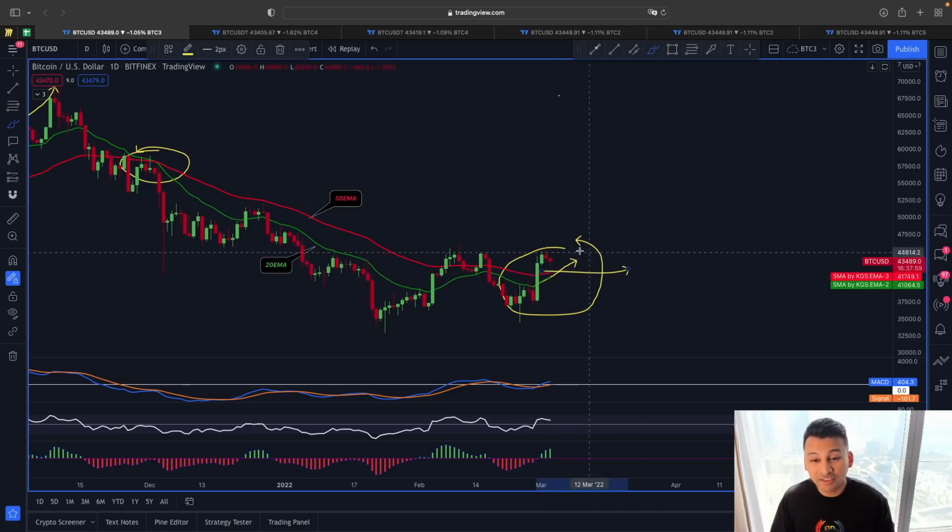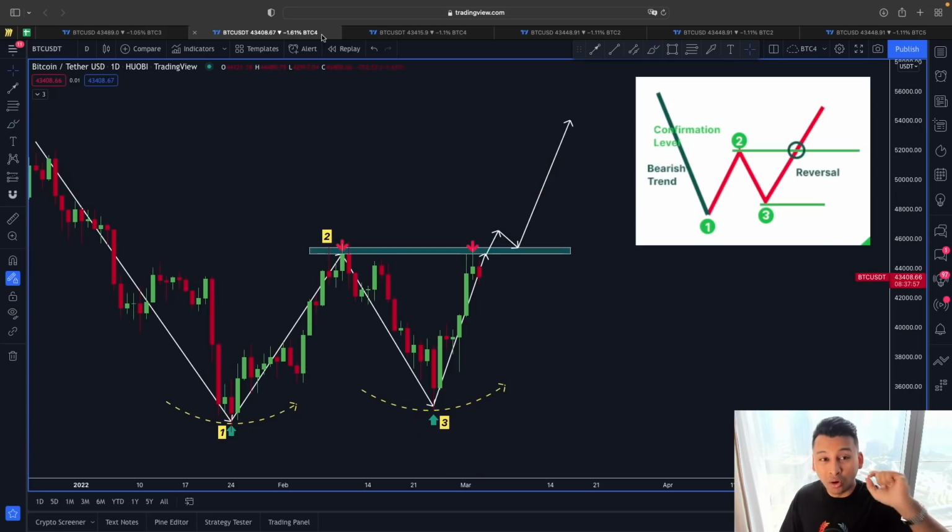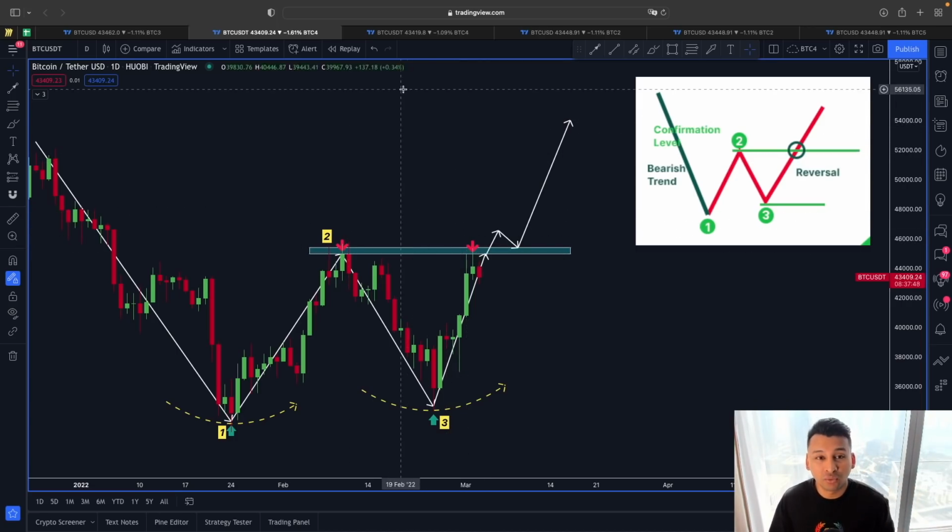So that's why, guys, this 20 exponential moving average crossover will also happen if the price of Bitcoin manages to break this resistance around 45,000 into support. And besides this example, let's also have a look at this one here.